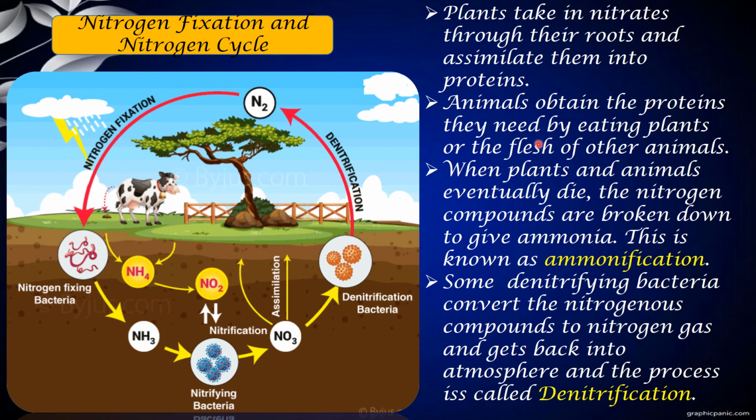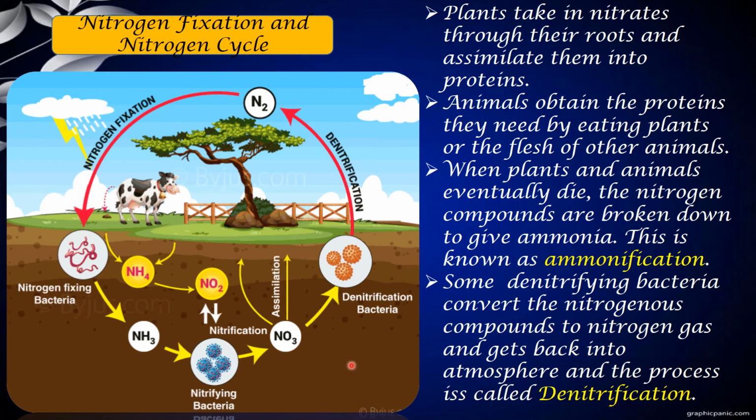And here the animals obtain the proteins they need by eating plants or the flesh of other animals. So even in our body we have nitrogen resources, in the form of proteins. So how do we obtain them? We eat plants and animals as food. These plants fix the nitrogen and take it in as their resource, and we take those plants as a food resource, and animals also take plants as a food resource and we consume them.